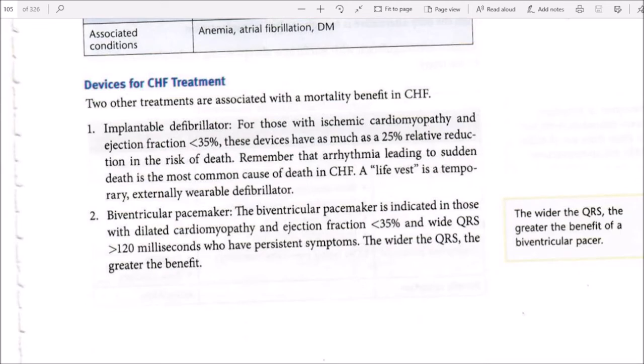A LifeVest is a temporary externally wearable defibrillator. Two, biventricular pacemaker. The biventricular pacemaker is indicated in those with dilated cardiomyopathy and ejection fraction less than 35% and a wide QRS greater than 120 milliseconds. They have persistent symptoms. The wider the QRS, the greater the benefit of a biventricular pacemaker.